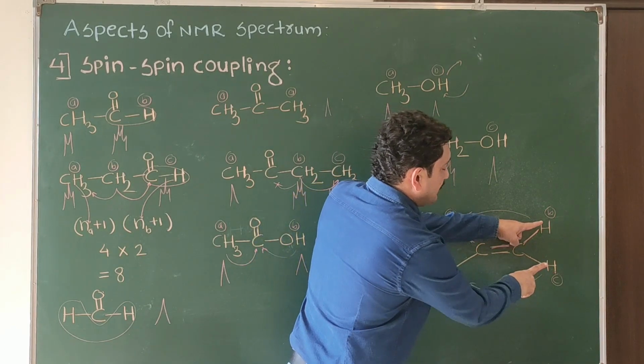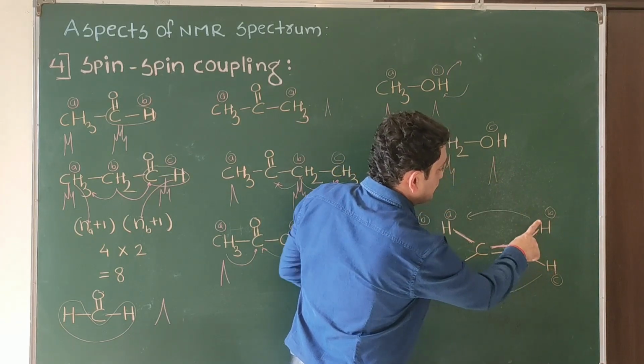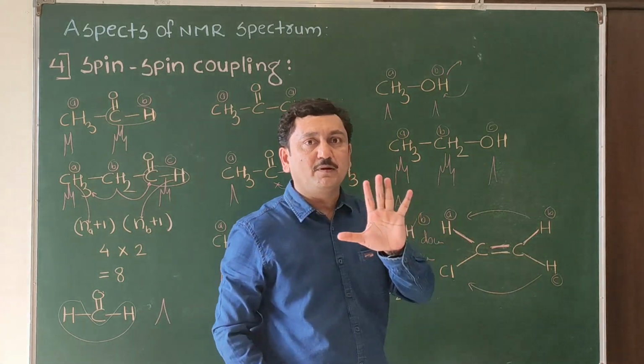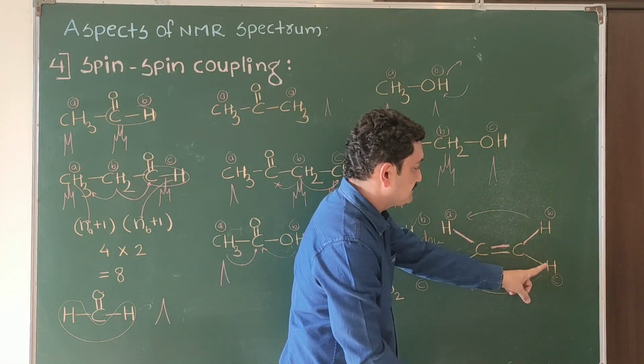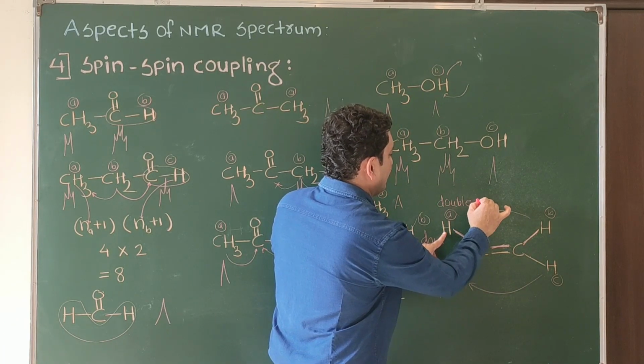So adjacent protons are in different environments for this one. So the n plus 1 rule we will not use. There is a double bond, so the concept of double doublet will be there. So this will be responsible for a doublet and this will be responsible for a doublet. For this one, we are getting double doublet or doublet of doublets.